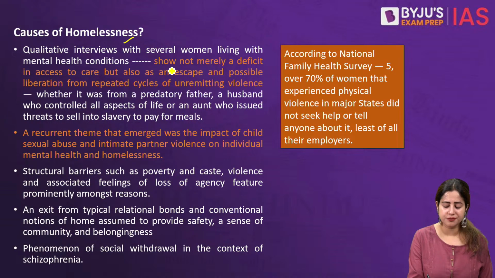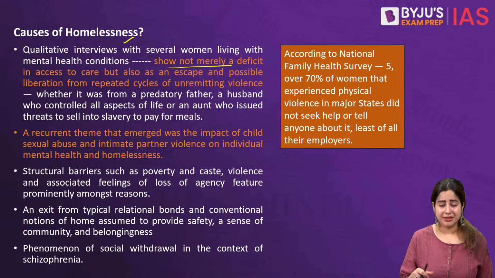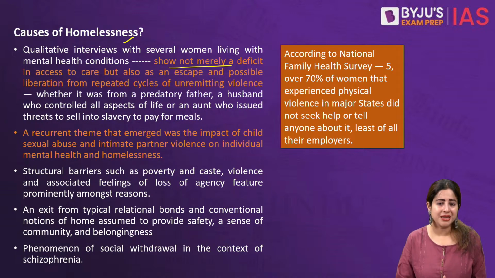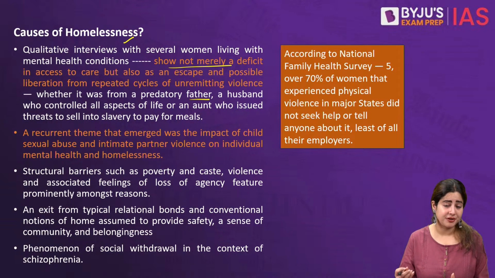So when interviewed, most of the women said that it is not true that they do not have access to mental health systems. They do have access to NGOs, they do have access to primary health centers. Sometimes even women who have access to secondary health care, who can access psychiatric help, are also the ones who run away from their houses. Why? The reason is very clear, because most of the time these women are experiencing chronic, consistent, lifetime trauma, where the perpetrator of violence, mental violence, happens to be a male figure in the family, ranging from a father to a husband to any other male figure in the family who is economically heading the family.